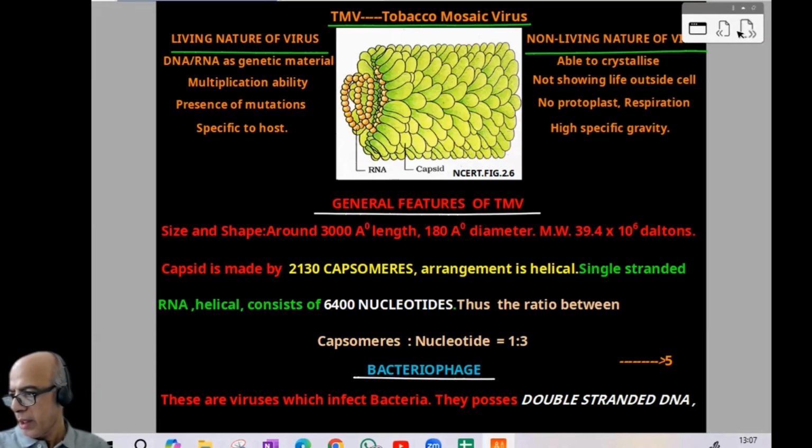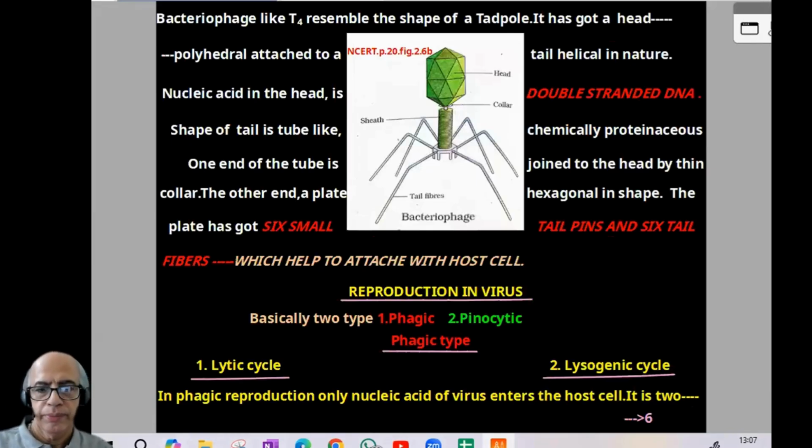Then diagram of T4 bacteriophage, like a tadpole larva. Then polyhedral head, tail, then double-stranded DNA. Then there will be a polar area. Then at the bottom side we can find 6 small tail pins and 6 tail fibers that help to attach. Then basically reproduction is of 2 types, phagic and phagocytic.